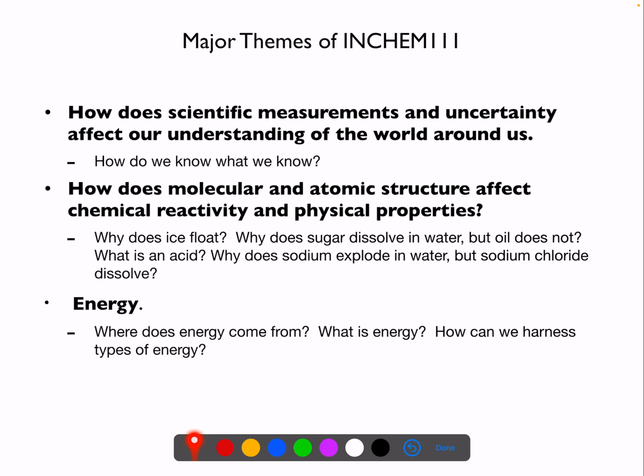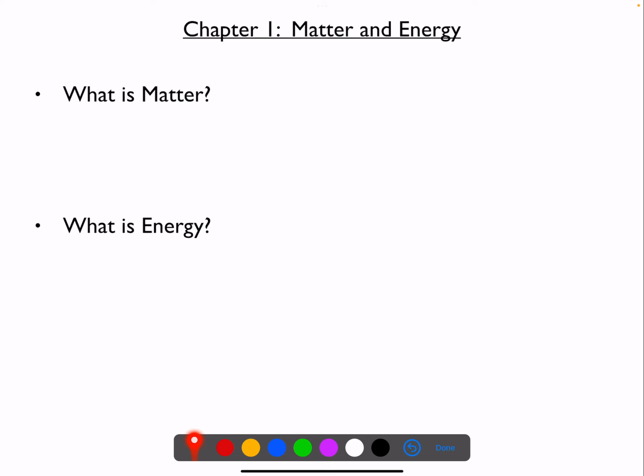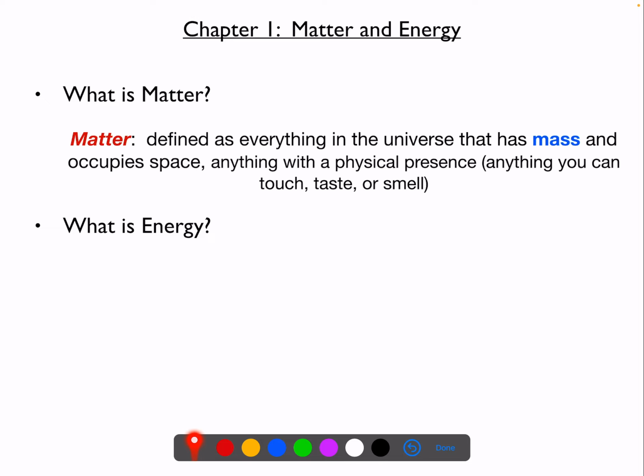We'll finish this short lecture by coming back to the idea that we're starting chapter 1, which is about matter and energy. So let's put some definitions to things now. What is matter? And what is energy? Matter we can define as anything in the universe that has mass and occupies space, anything with a physical presence.